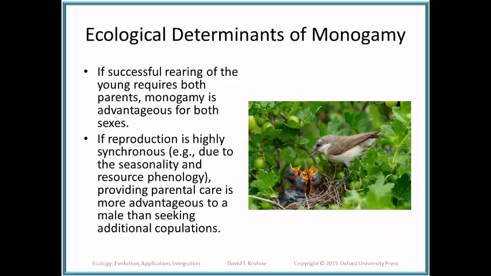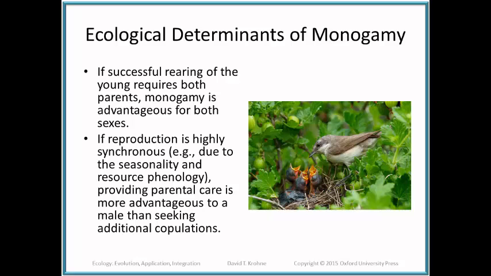If successful rearing of the young requires both parents, then monogamy is advantageous for both, is what I'm saying. See, both can contribute. If reproduction is highly synchronous due to seasonality or resource phenology, providing parental care is more advantageous to a male than seeking additional copulations, and therefore he will stay with a single female.